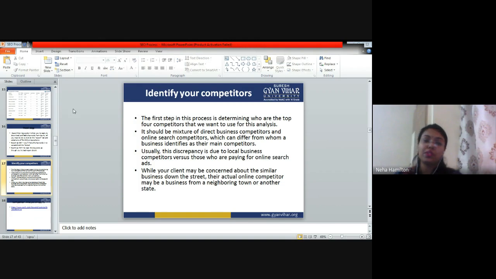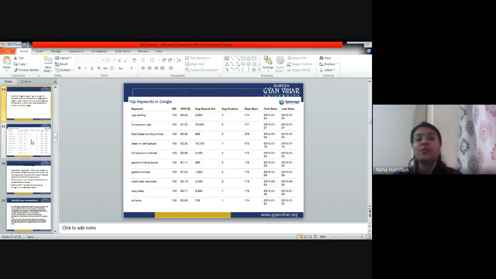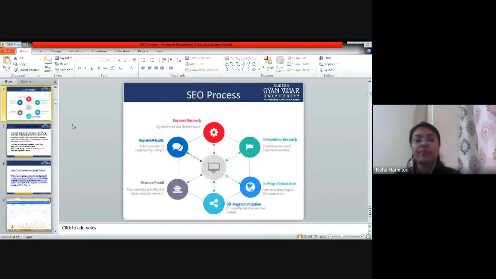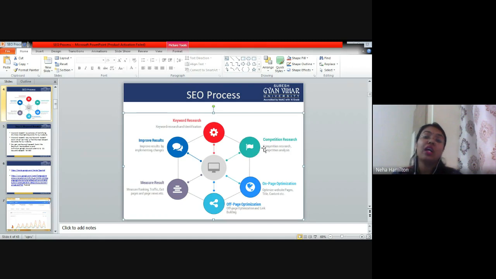Identify your competitors. The next step is identify your competitors. Let's go back to the process, right? So here we have covered keyword research. We are on competition research. And in competition research, we are studying SPIFU. In SPIFU, we have covered 2 points.